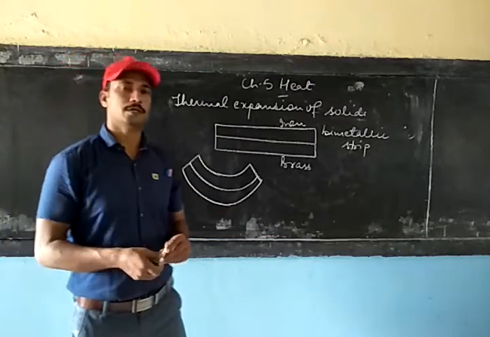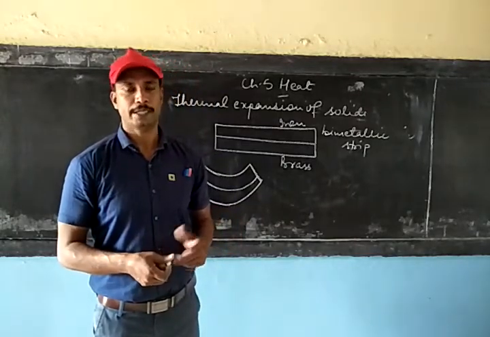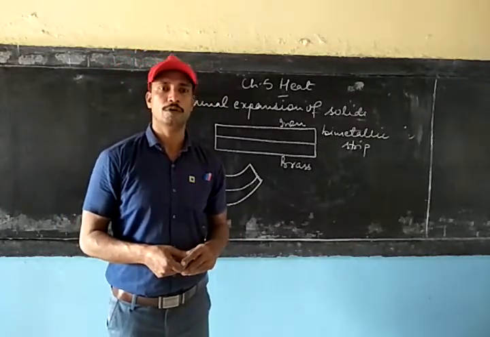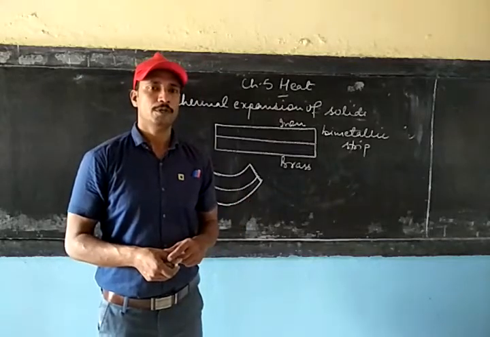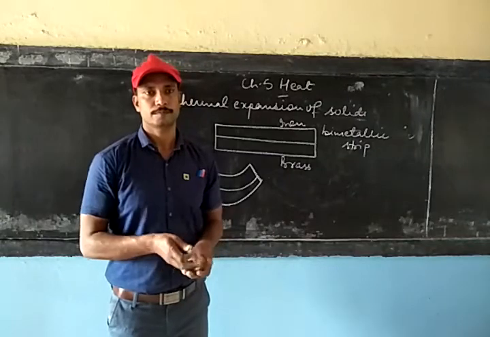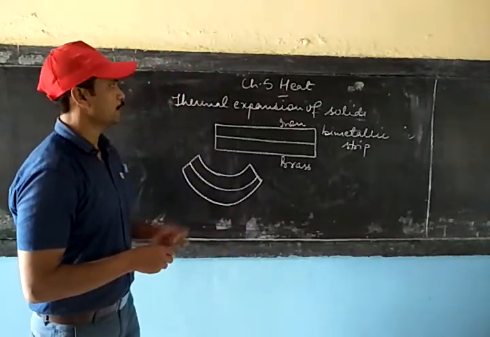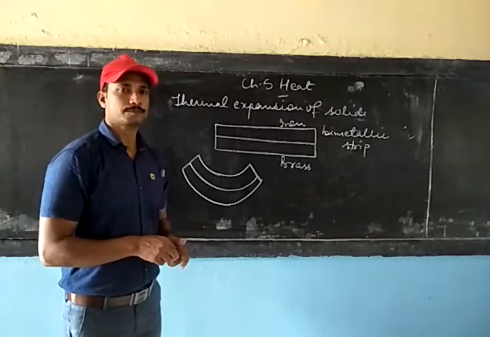In that case, you don't have to turn it on and off using the switch. Automatically it takes place. We can now see some more applications of thermal expansion.